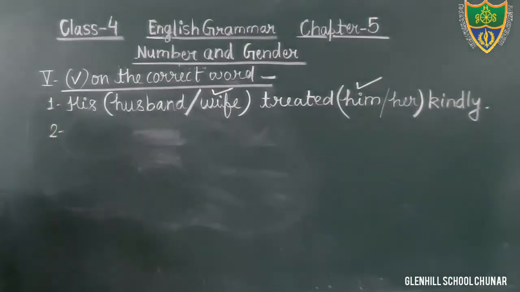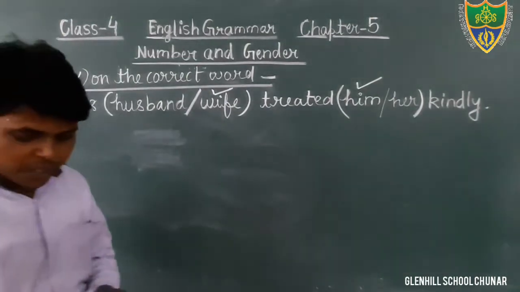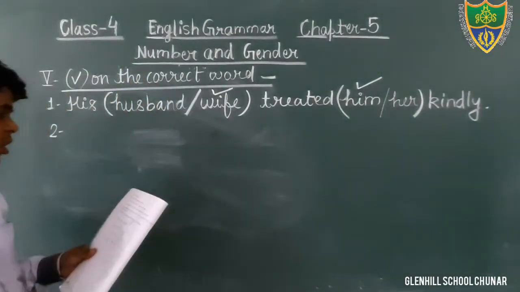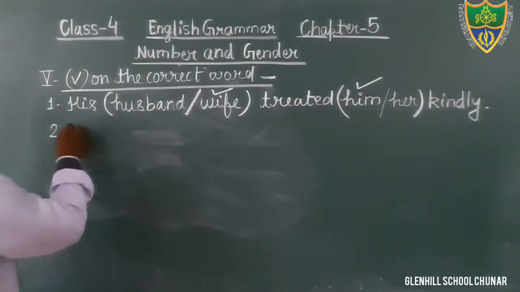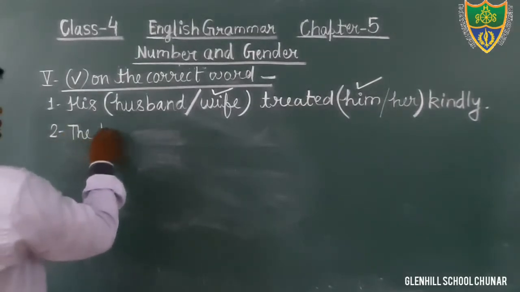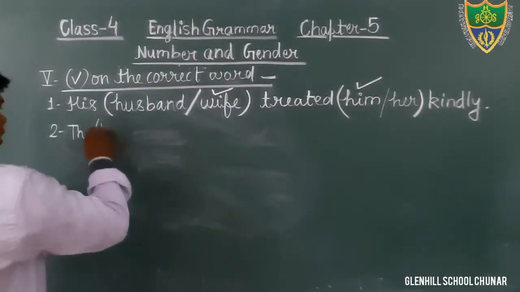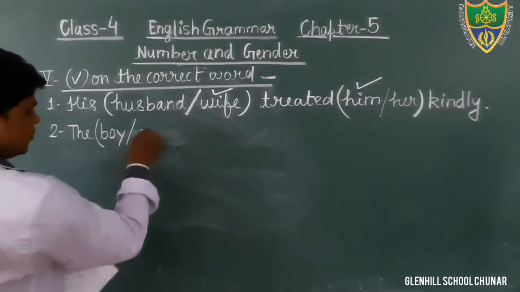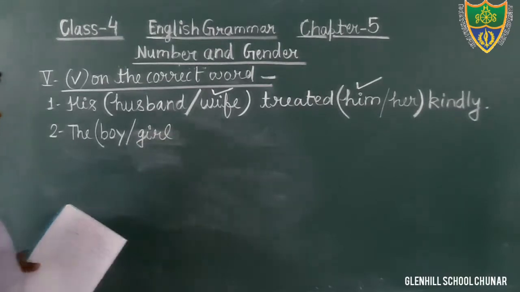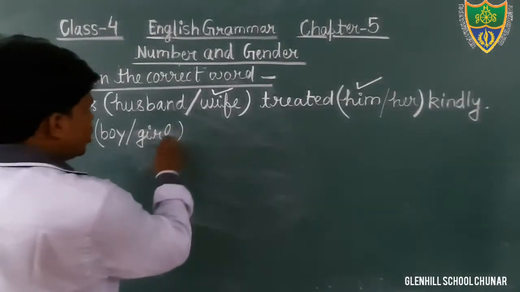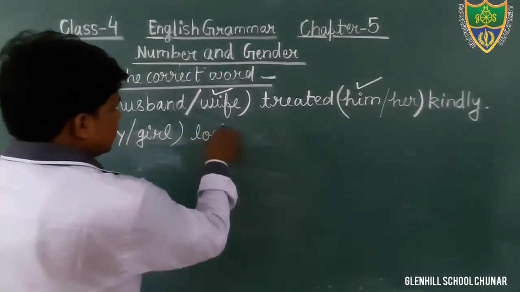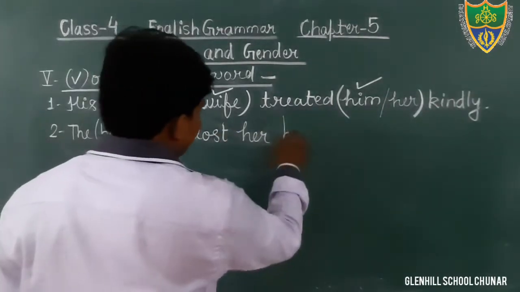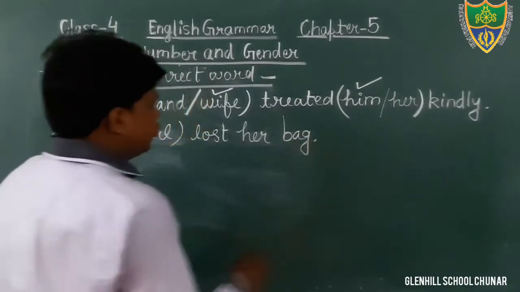Now we will discuss question number second. It is given at page number 30. Just open page number 30. What is the question? The boy and girl. It is written in bracket. The boy and girl. You have to select one. Lost her bag. Now you have to use your common sense.